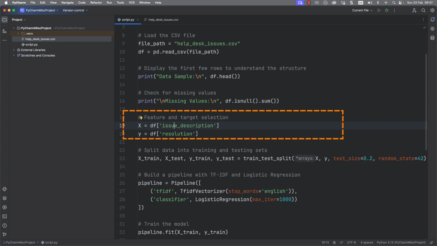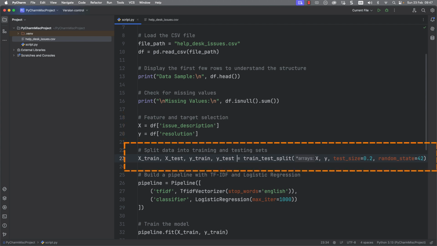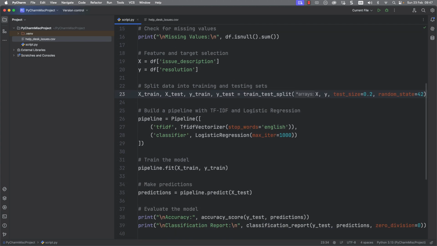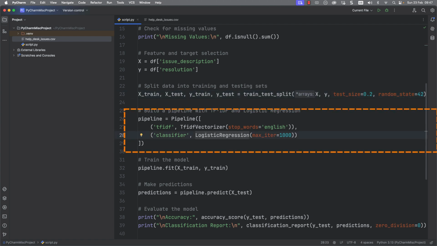So pulling out X and Y from the data frame. We can then go through and actually then start creating training and testing data, both for our issue description and the resolution. This is the main work of the ML mechanism here, but all of this is locally. For our pipeline, we're really going through and vectorizing or creating numerical representations of our text data. This is the way computers work.